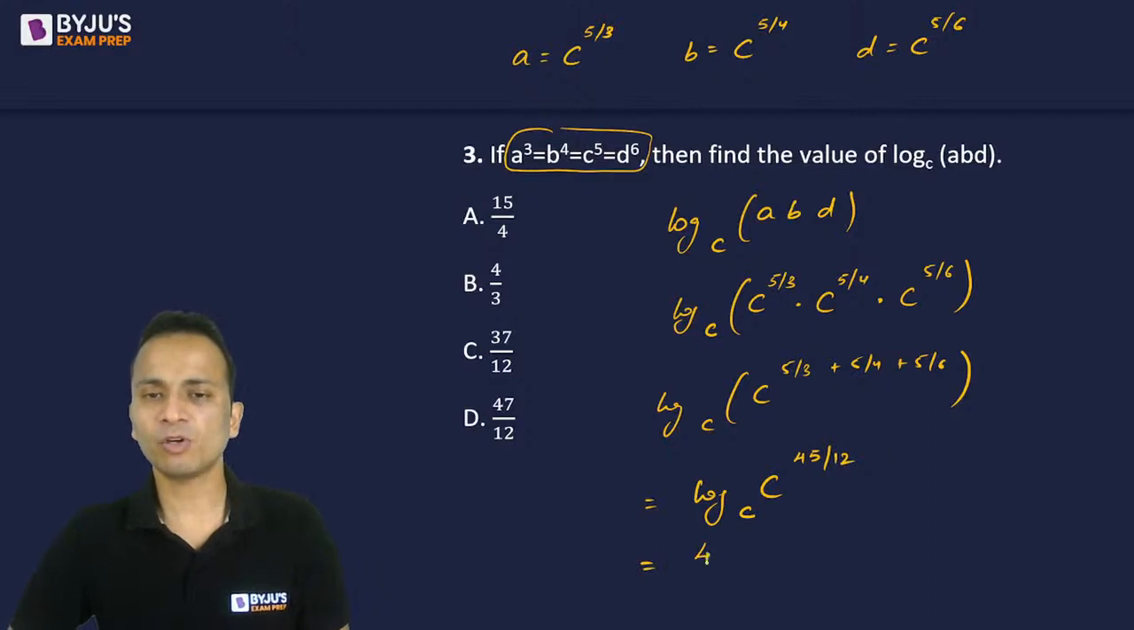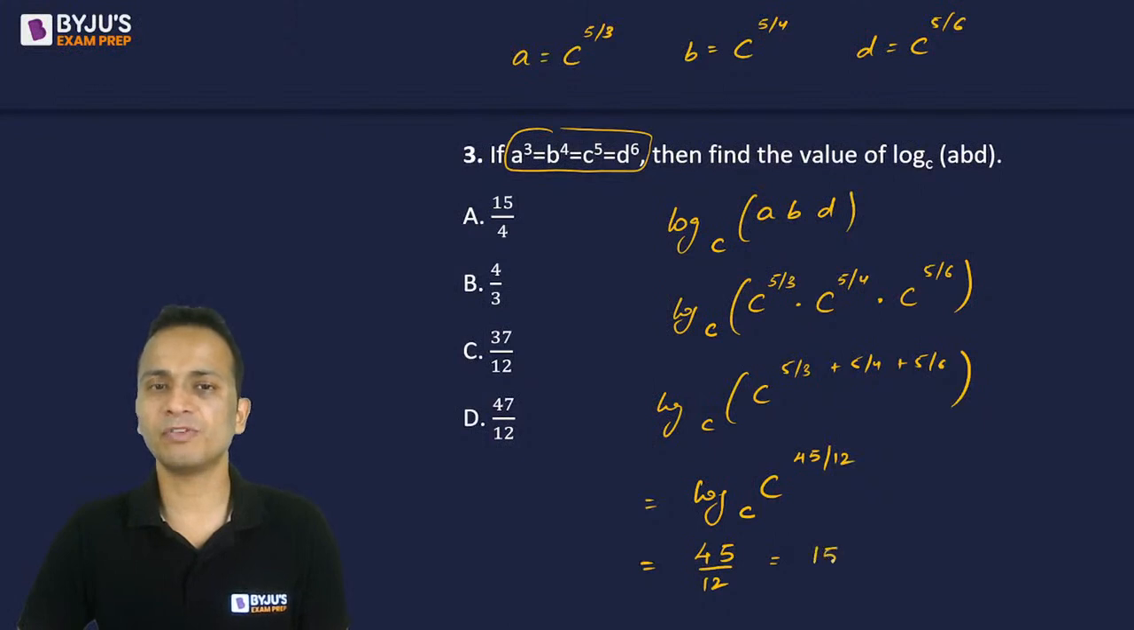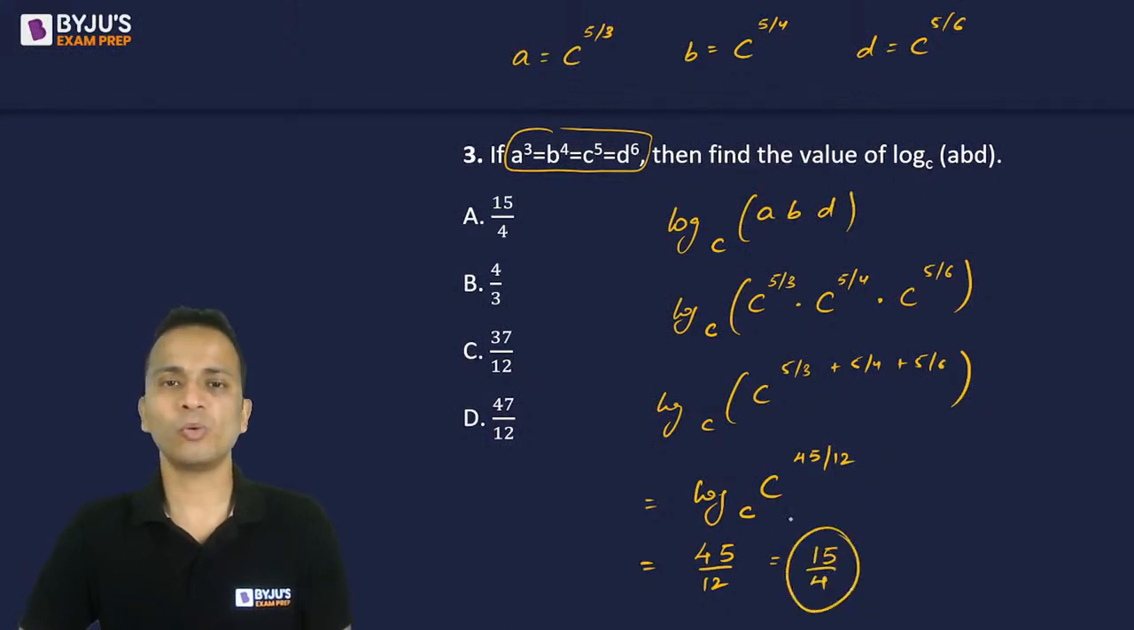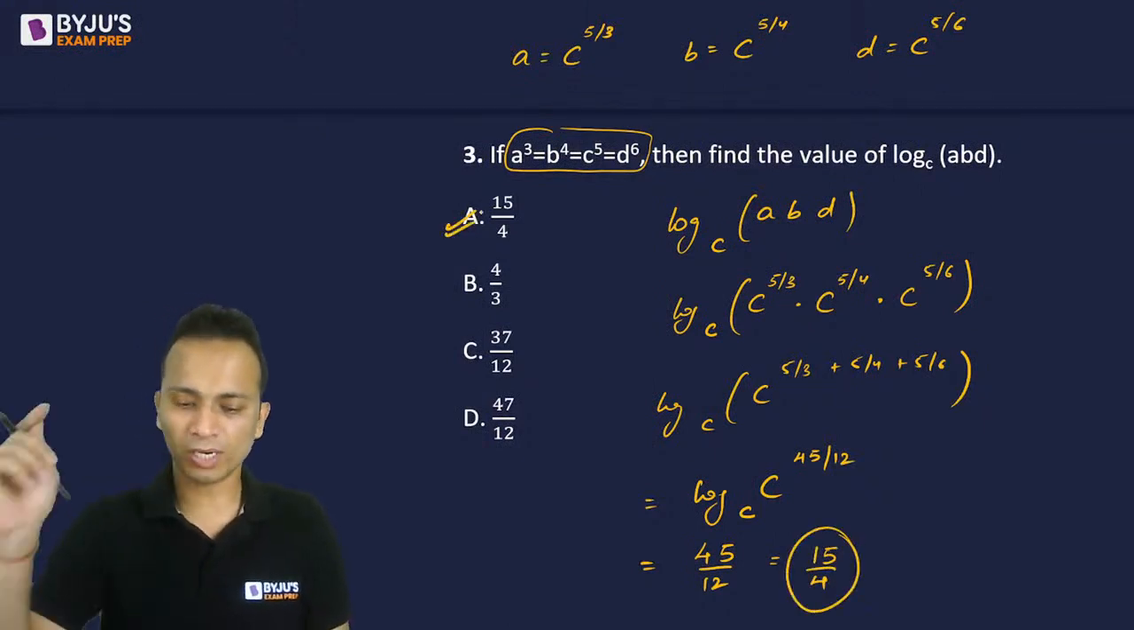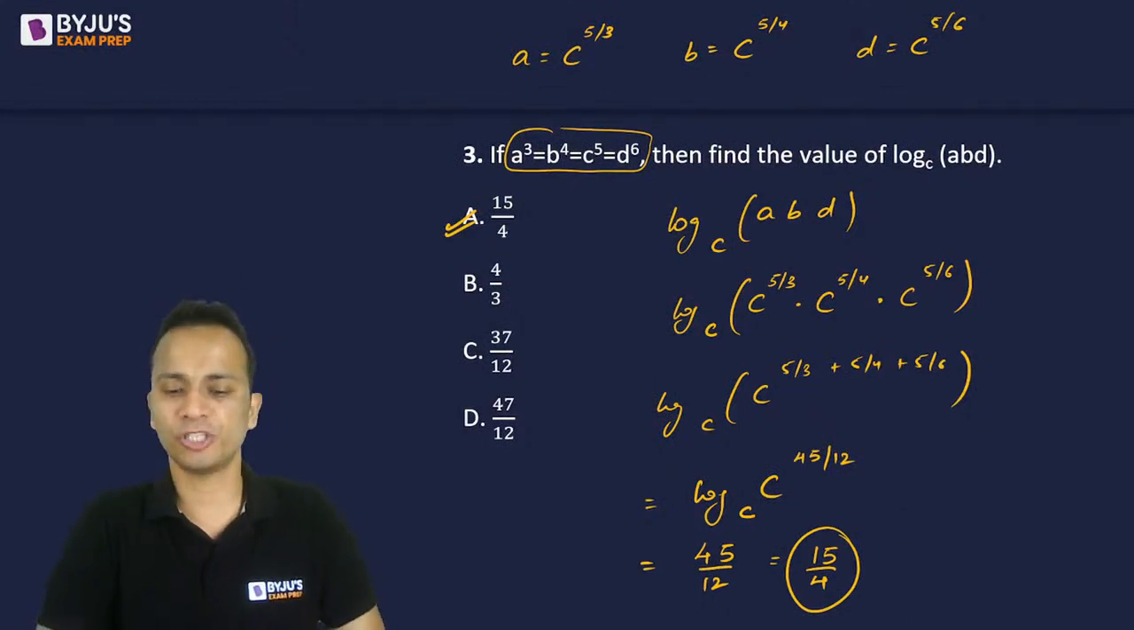So the final answer will look like 45 upon 12 times log of c to the base c, which will be equal to 1. So 45 by 12 will be the final answer. Now simplifying this, it will become 15 upon 4. So yes, 15 upon 4, that is option A is the correct answer for this question.